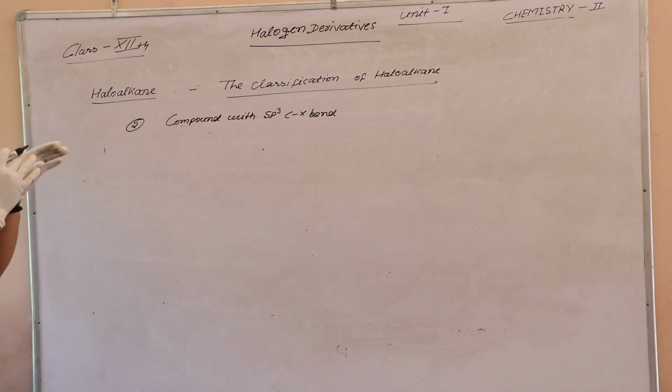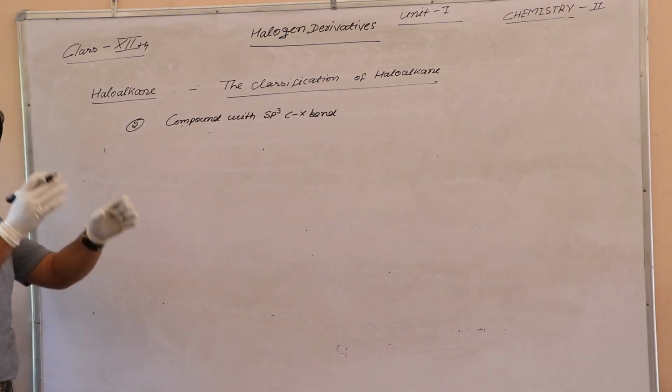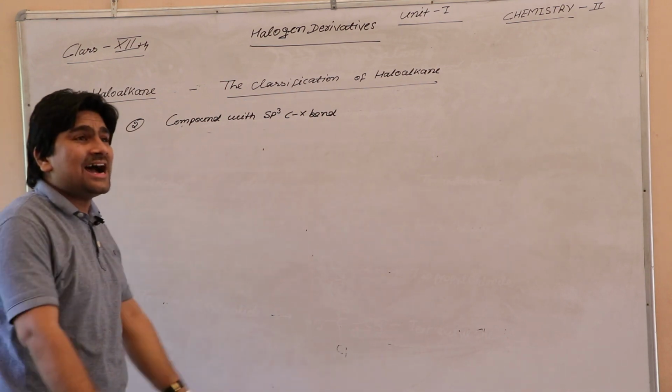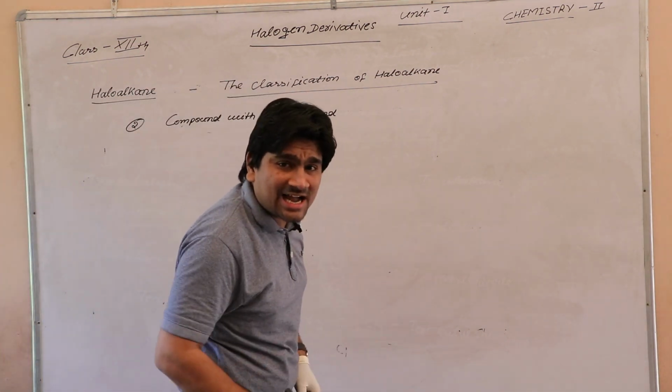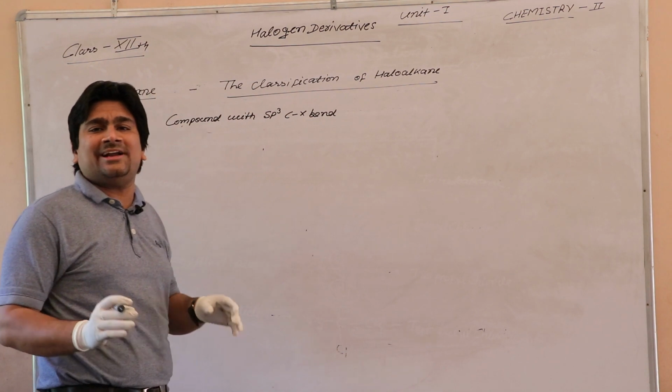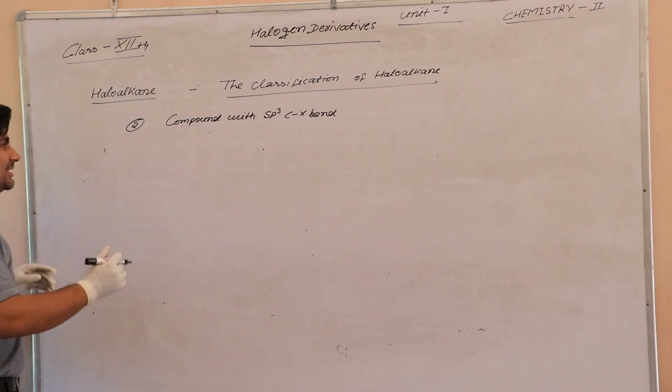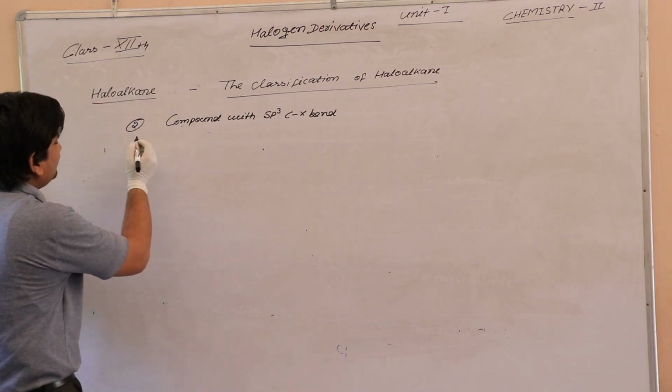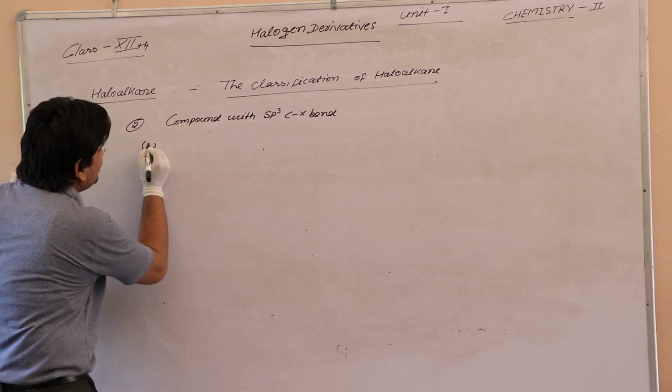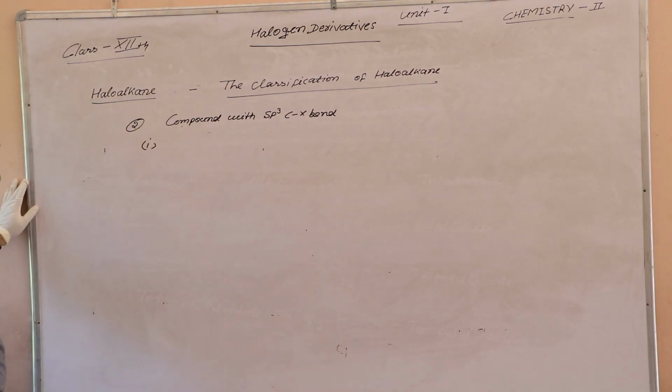The meaning of these words is that the halogen atom is directly attached with the sp3 carbon atom. It is divided into, first, allylic halide.